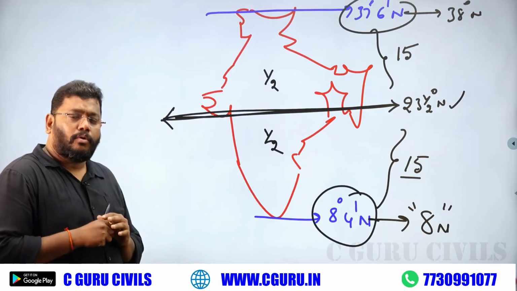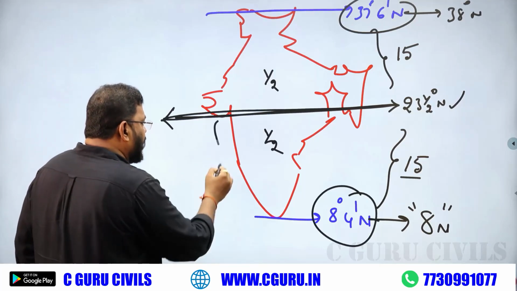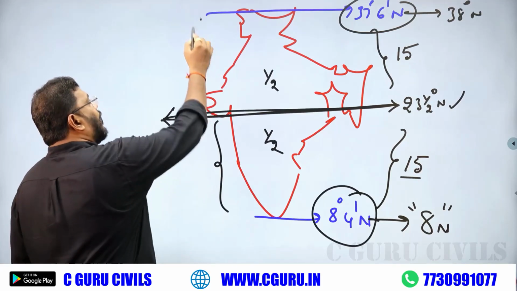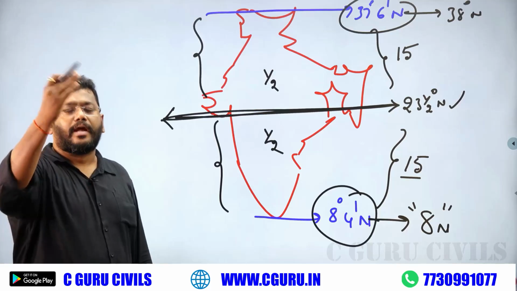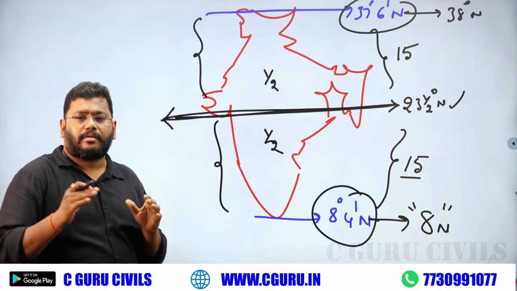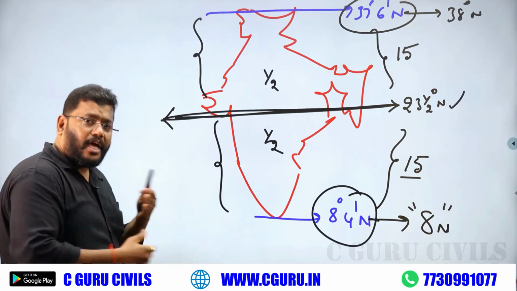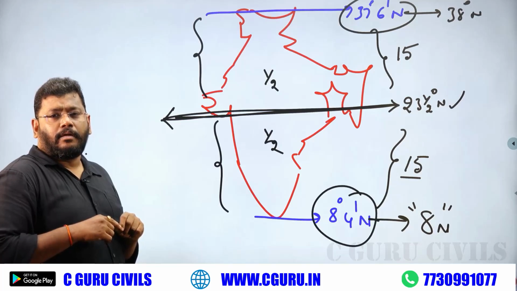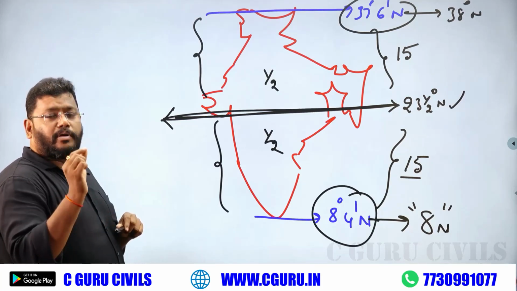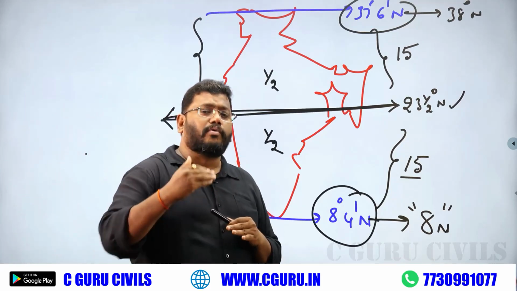Regarding climatic values, the southern area has humid conditions and the northern area has temperate conditions. I will discuss that in the climate topic, but just know that only. Regarding locational status, you must know that the Tropic of Cancer divides our India into 2 equal parts.